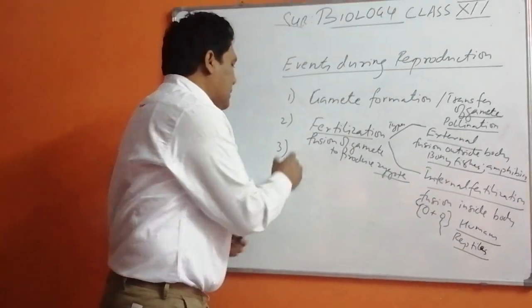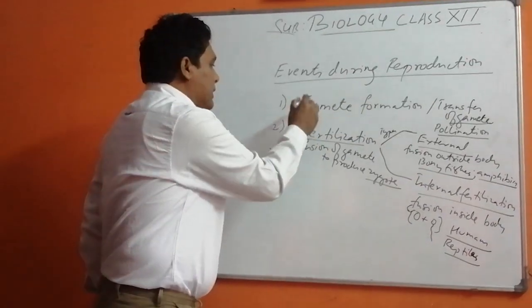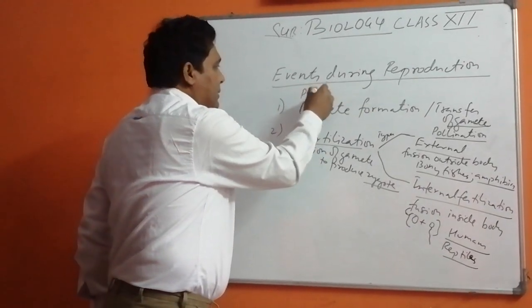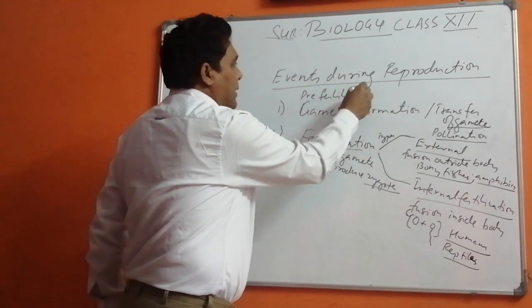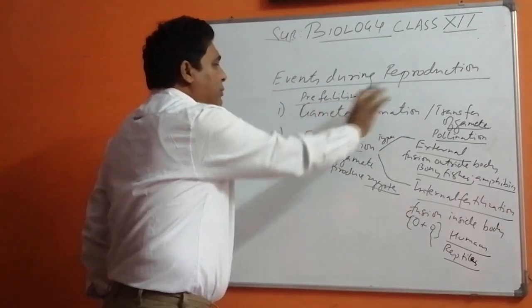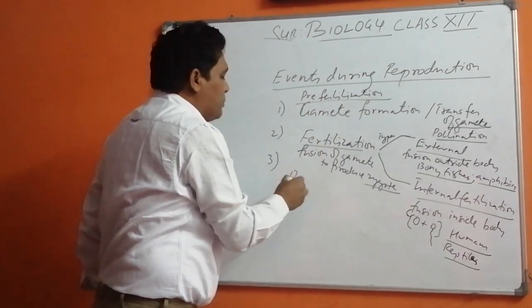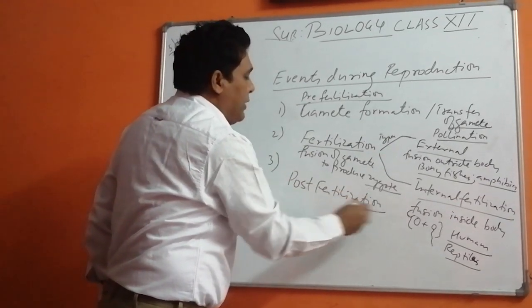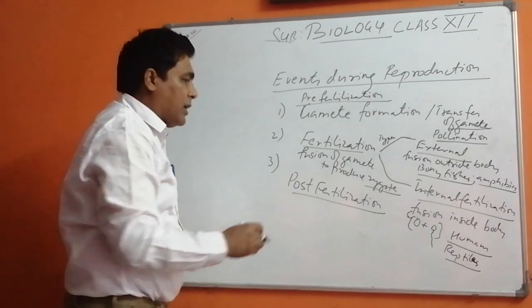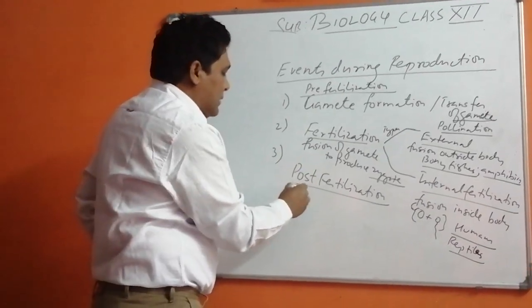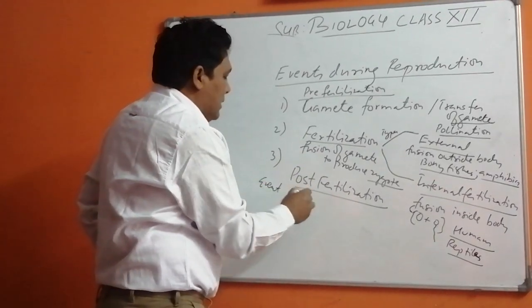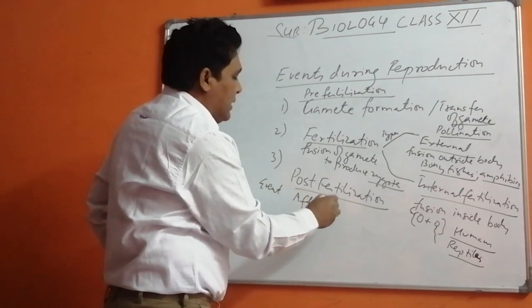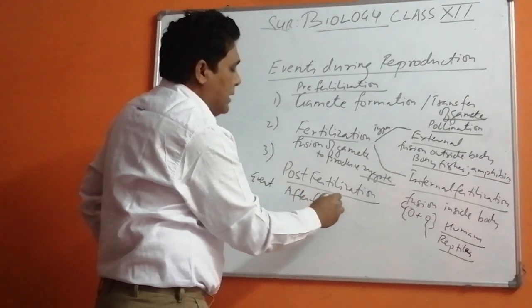So children, the first part is your pre-fertilization event, that was your gamete formation, and then there is post-fertilization. When we talk about post-fertilization, we are talking about events after fertilization.